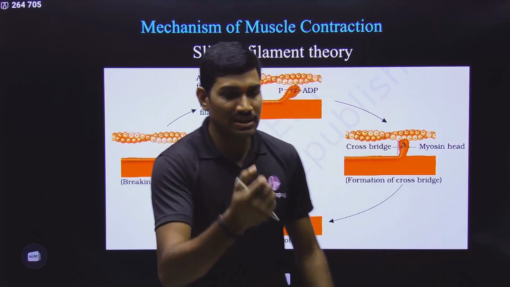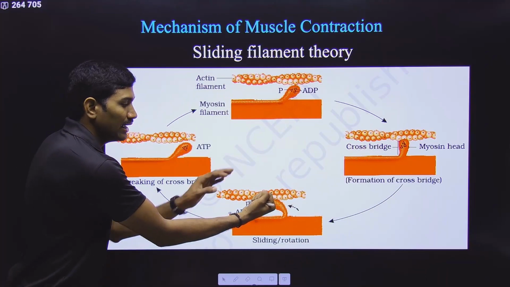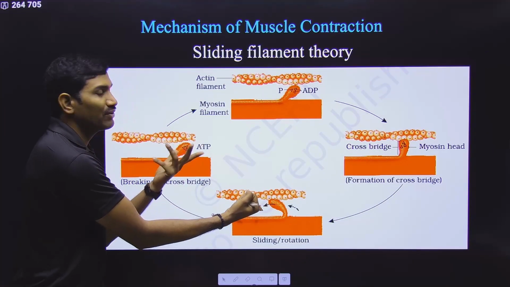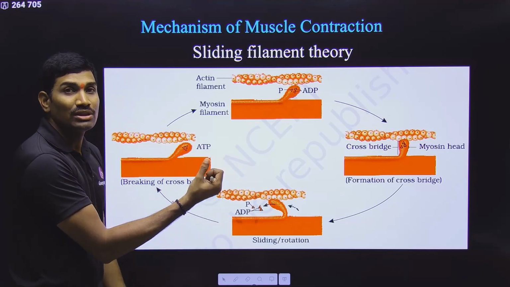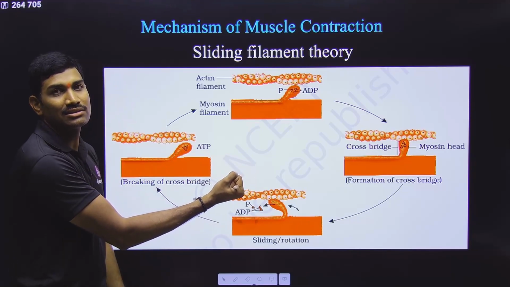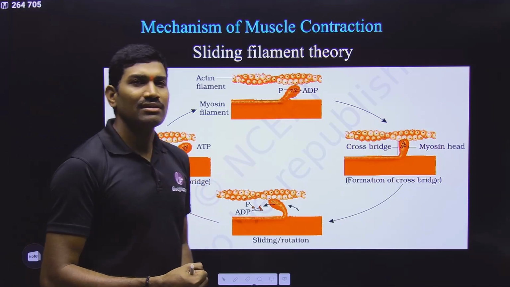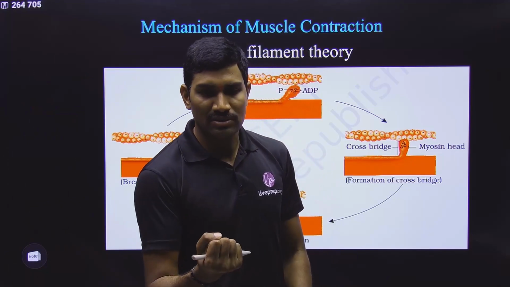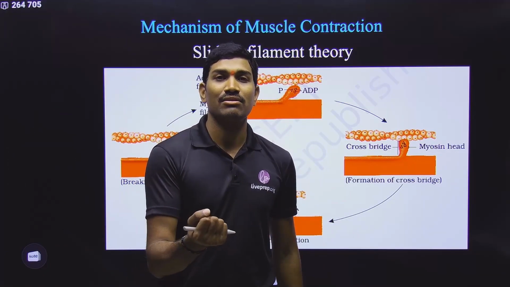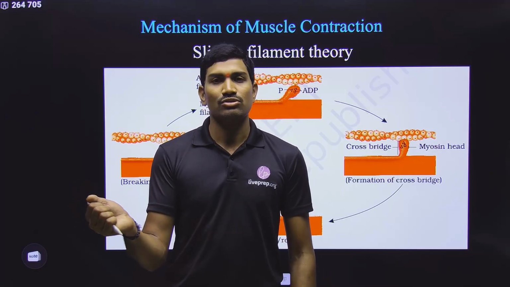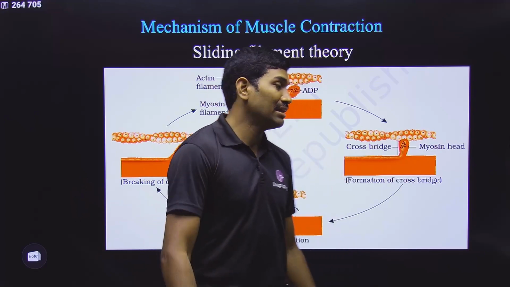Why are they locked? Please understand, this is a contraction. In this contracted state, they are present like this, and since the individual is dead, there is no fresh ATP. If ATP is not attached, it will not open. That is the reason it is held like this. After a few hours, what happens? Since the individual is dead, breakdown of these particular components will occur. Once breakdown of these proteins occurs, everything will become loosened. This is the application question that they may link here.